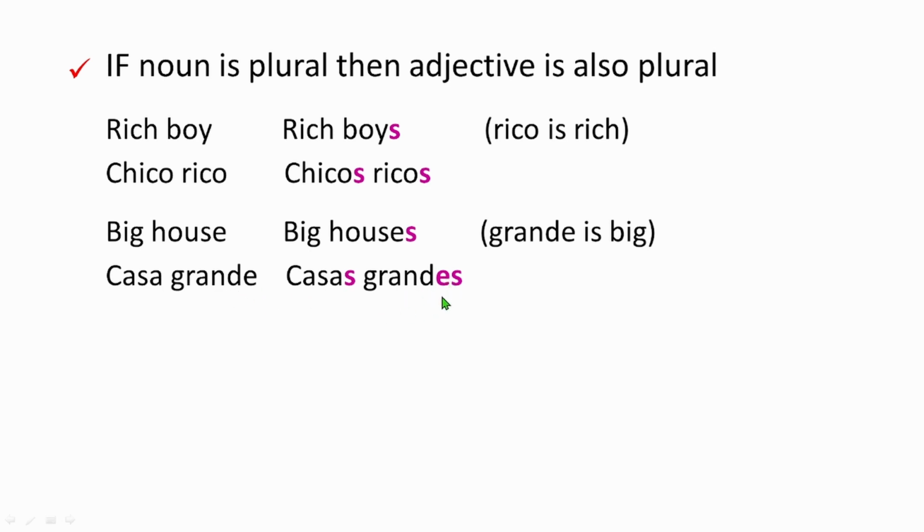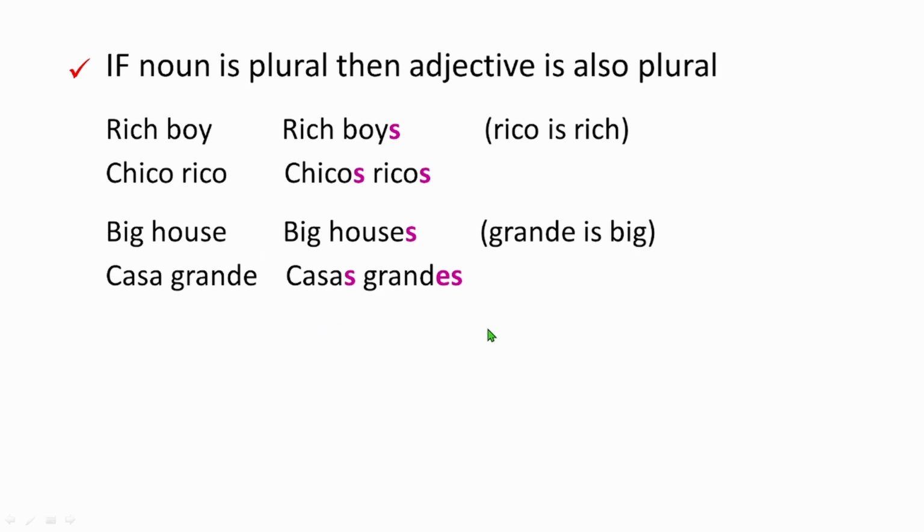It's just that here it's grande and here it's grandes. Why? Because there is just one house, so it's singular, so big is also singular. Here there are more than one house, so we make it plural, grandes. That's what the rule says. If the noun is singular, then the adjective is singular. If the noun is plural, then the adjective is plural.